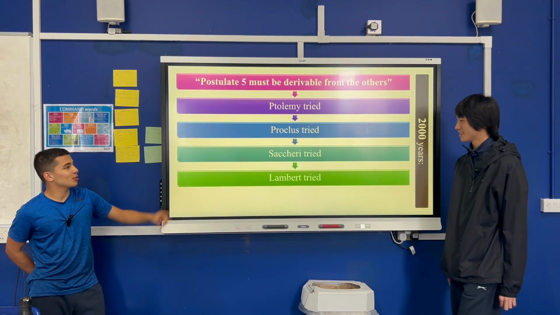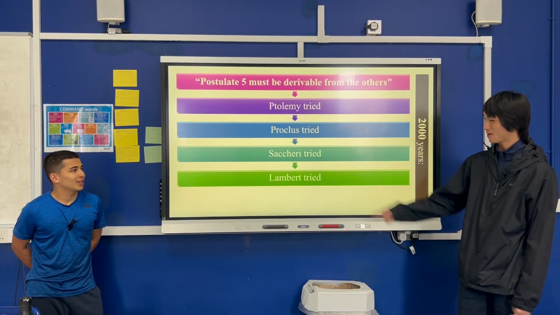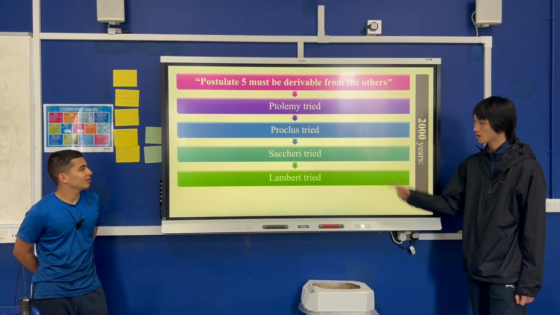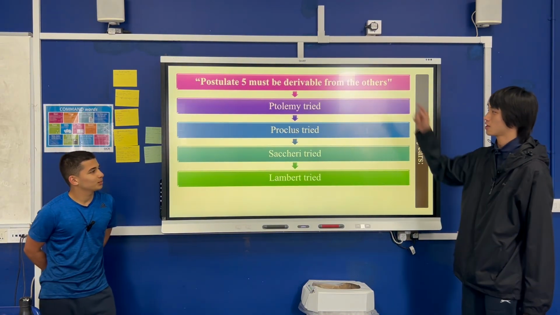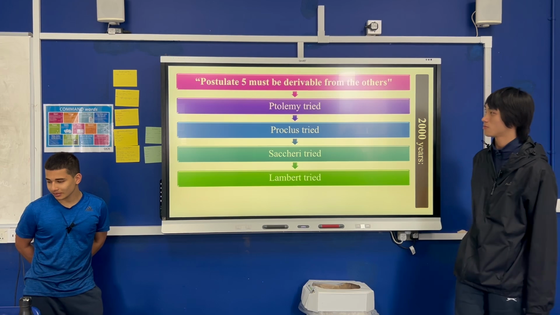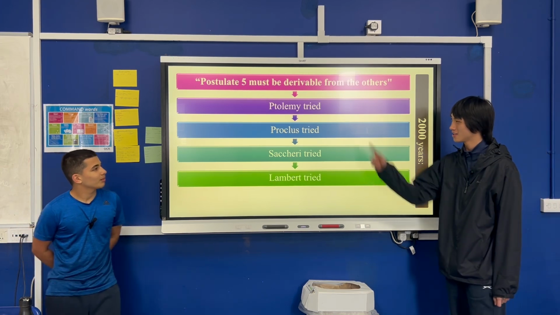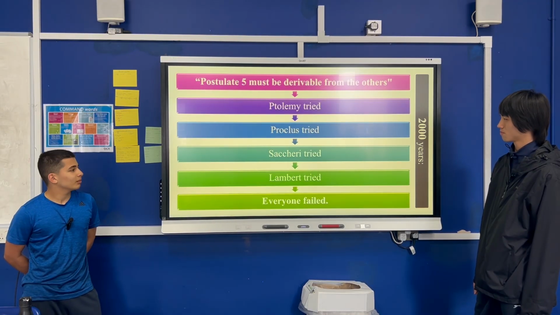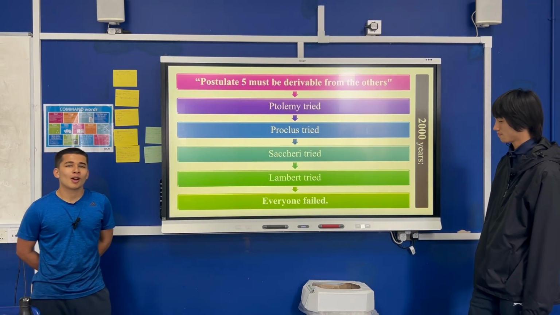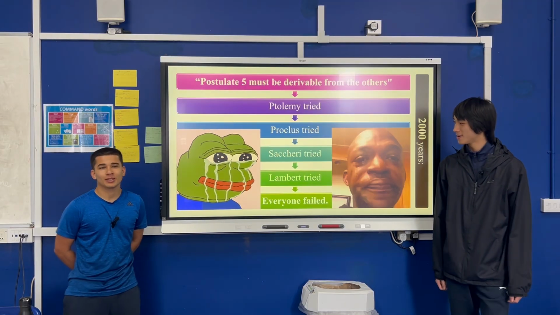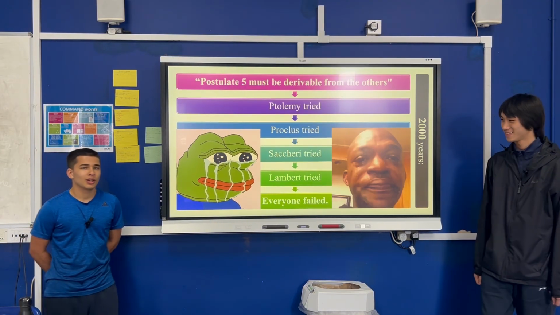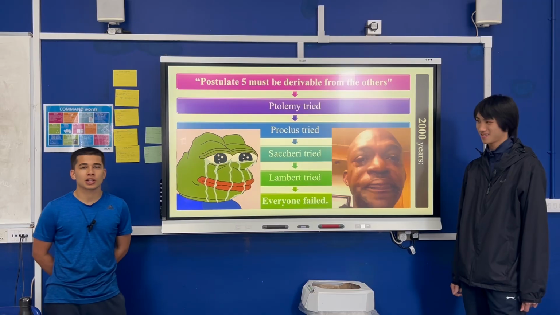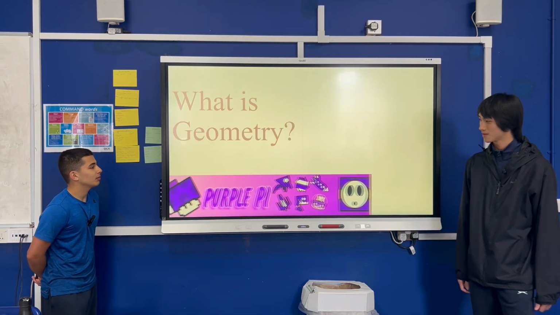This one invented a Lambda W. Saccheri's rectangle, if you know about that, is one specific case that tries to prove the 5th postulate, but it does not work. And then these 2 guys are part of an academy, I think, from Euclid. Everyone failed. Pretty sad. Basically what it shows is, as far as we know, postulate 5 is a completely separate postulate that is needed.